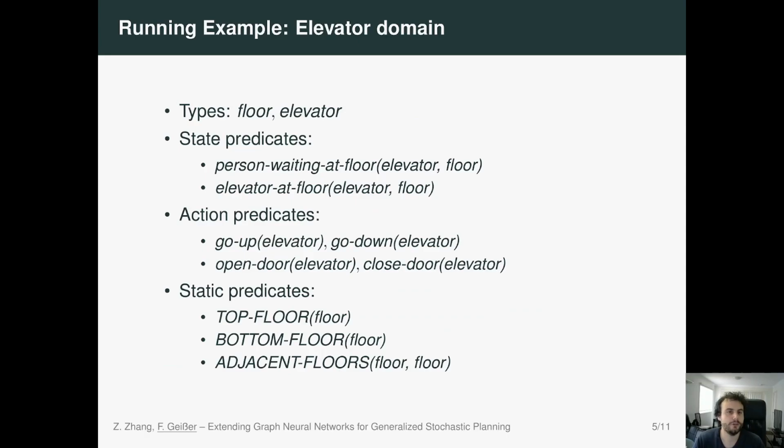One example of such a domain is the elevator domain, where we have two types, floors and elevators, objects of type floor and objects of type elevator. We have state predicates that, for example, describe that a person is waiting on a specific floor for some elevator. We have the predicate that some elevator is at some floor. We have action predicates, which basically describe that we can go up with some elevator, go down, open the door, or close the door. And we have static predicates, which describe the topology of our building. So, for example, is some floor the top floor, which floor is the bottom floor, and which floors are adjacent.